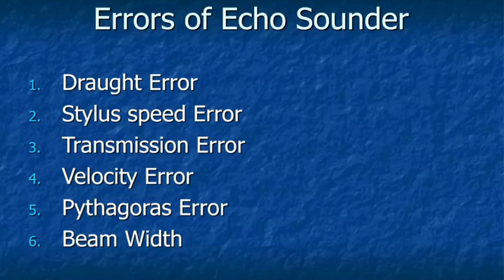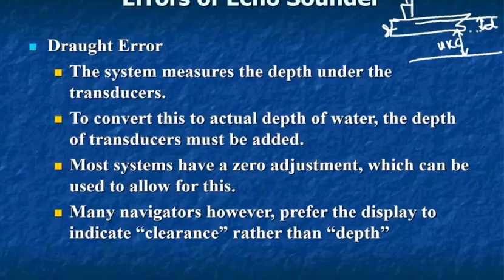We are going to see now about the various errors of an echo sounder. Broadly there are 6 major errors which you have to take care of. First is draft error, second is stylus speed error, third is transmission error, fourth is velocity error, fifth is Pythagoras error, sixth is beam width. So let's first of all see what is draft error.